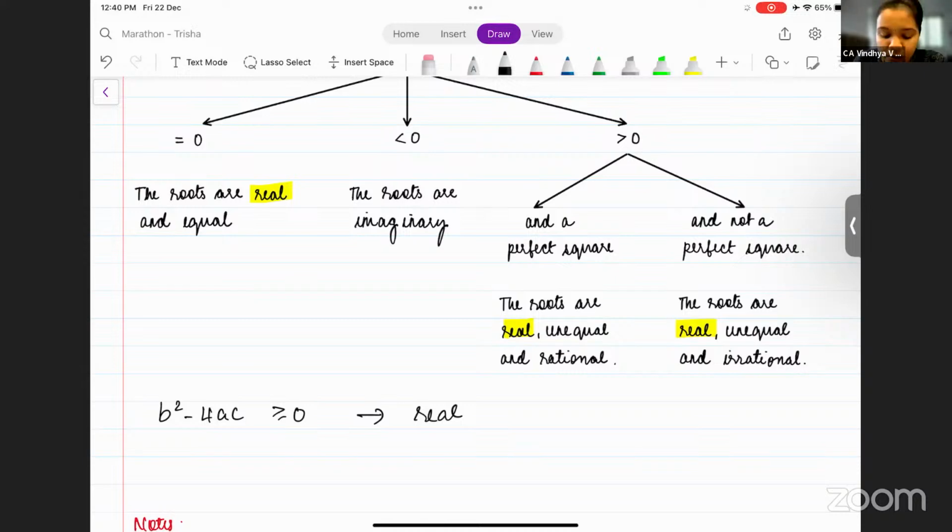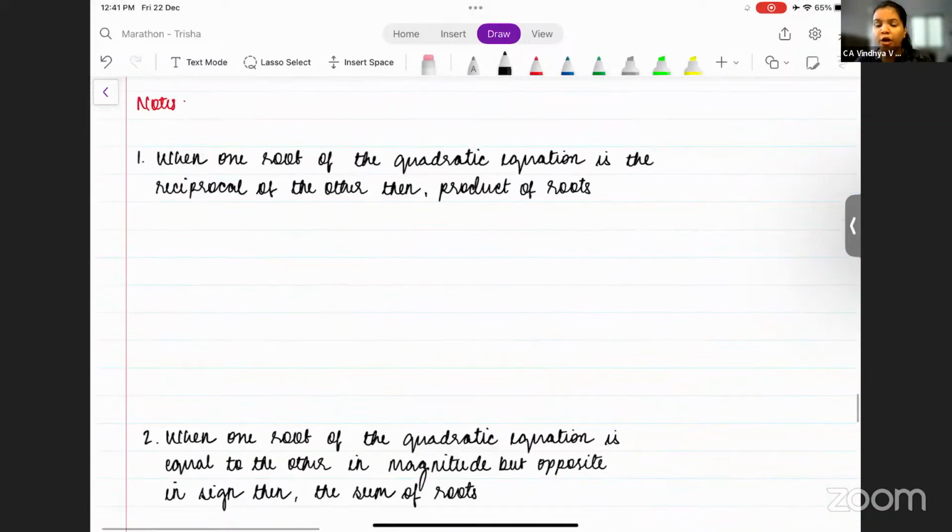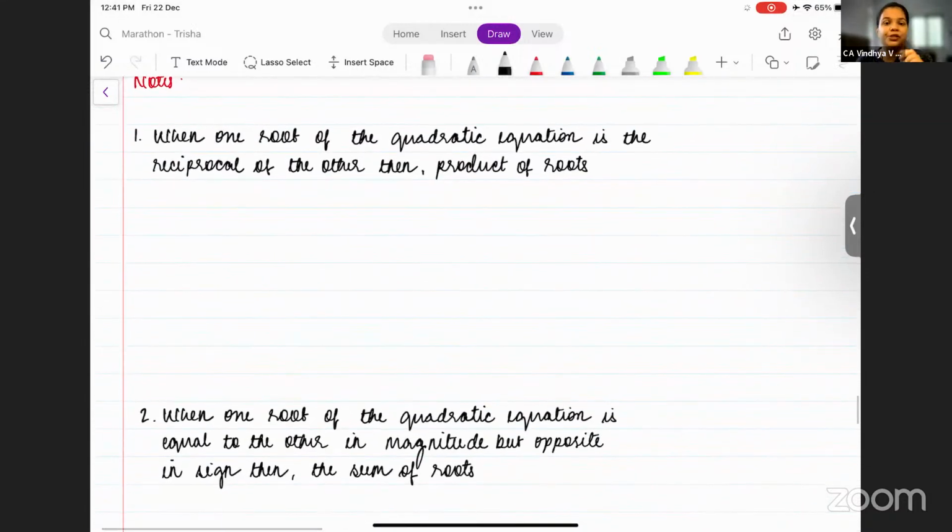Correct? And if I say the roots are equal, then the value of b square minus 4ac is equal to 0. Correct? If I say the roots are unequal, the value of b square minus 4ac is greater than 0.